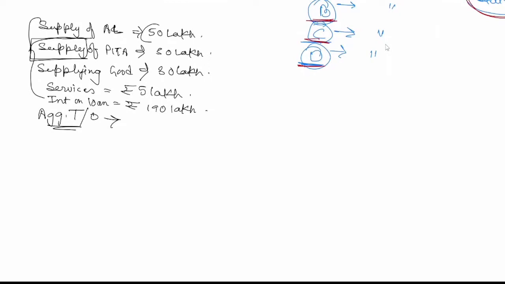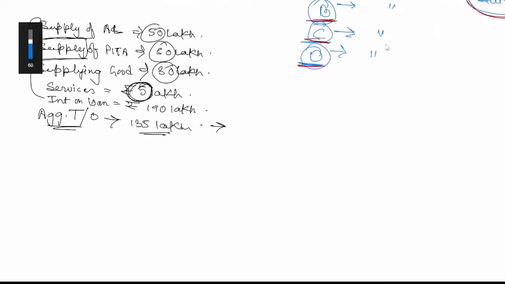It is 50 plus 50, 30 plus 5. So 35 means 135 lakh. So is he eligible to get registered under the composition scheme? Yes, he is eligible. By which condition? Services will also be less than 1.5 CR, less than 1.5 CR.